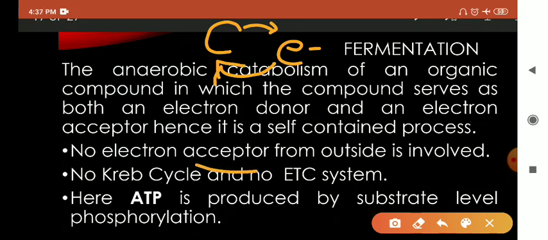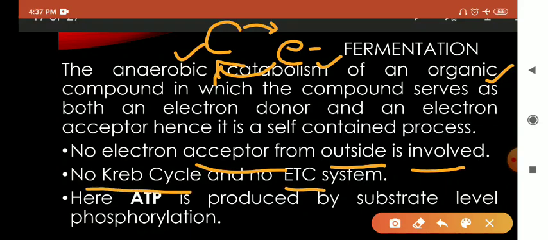No electron acceptor from outside is involved. So there is a cycle going on where the compound releasing the electrons is the compound which is accepting them, and it is always an organic compound.